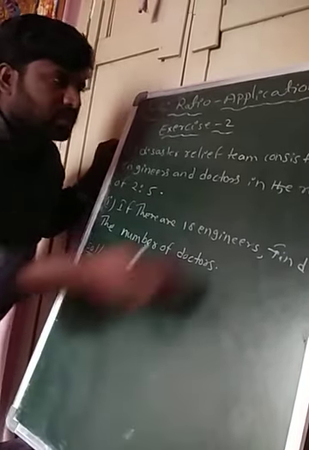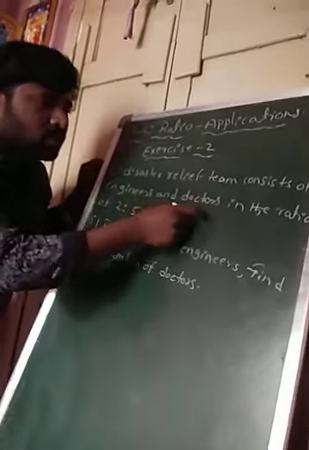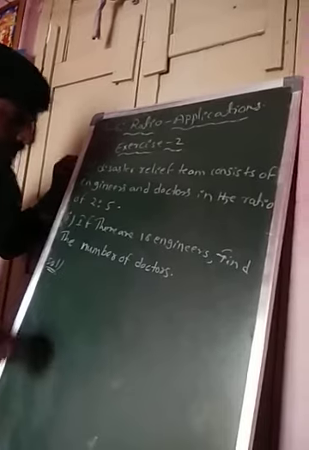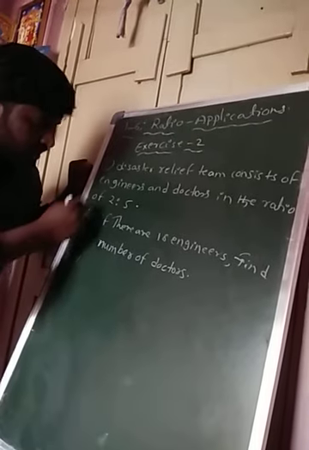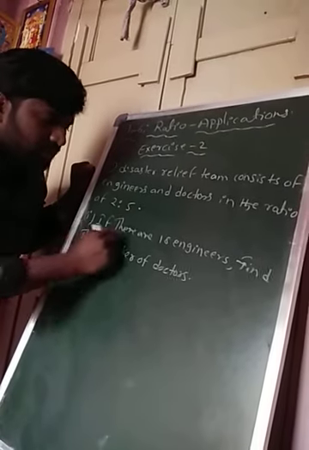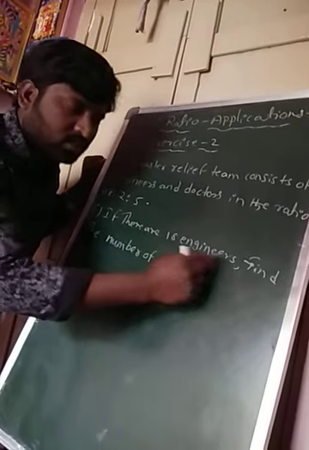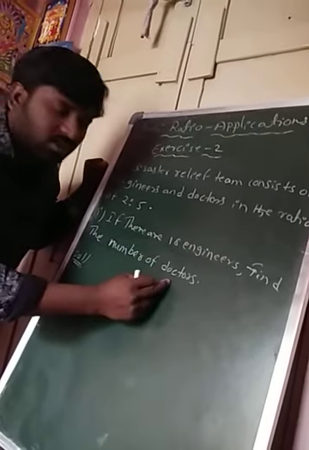They consist of engineers and doctors in the ratio of 2:5. In that given question, in that first one, if there are 18 engineers, find the number of doctors.